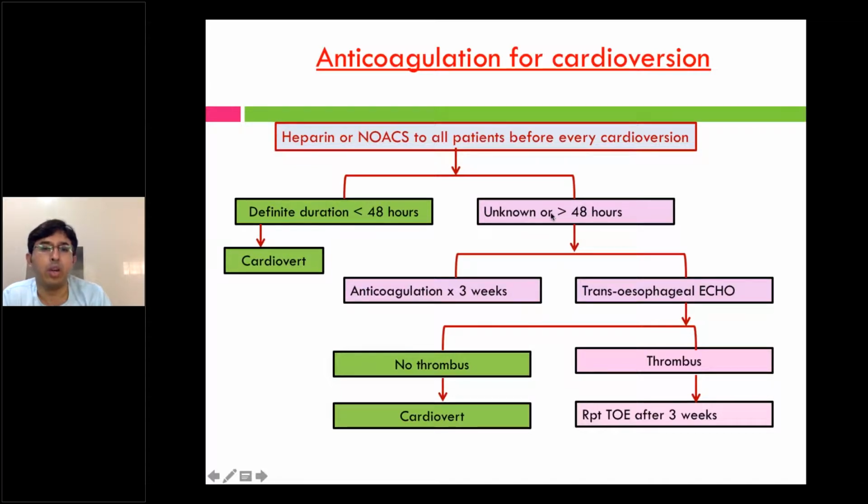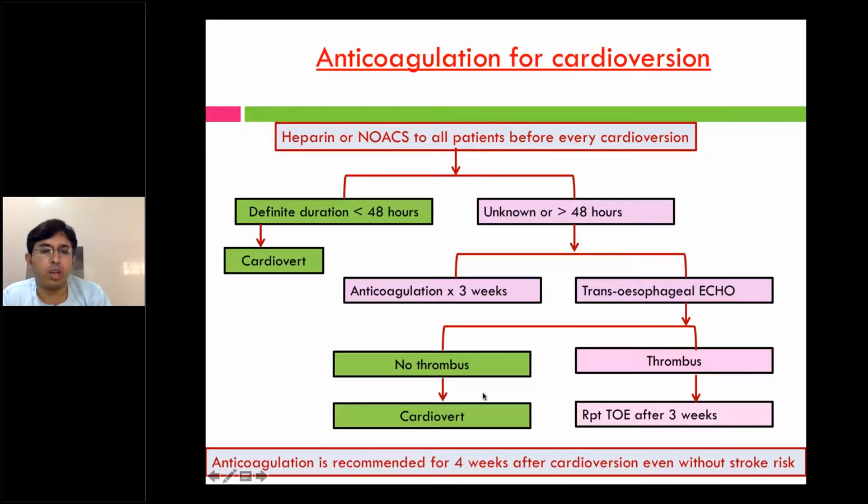If the duration is unknown, or if the duration is more than 48 hours, then you have to anticoagulate for 3 weeks at least before cardioverting. If you can't wait for 3 weeks, do a transesophageal echo. In the echo, if there is no LA or LA appendage thrombus, you can go ahead and cardiovert. But if there is a thrombus, you have to repeat transesophageal echo after 3 weeks. Make sure that there is no LA or LA appendage clot, and then you cardiovert. Till then, you can achieve rate control with rate control measures.